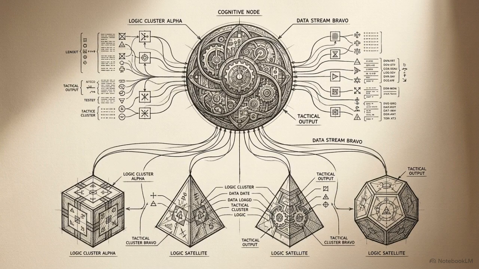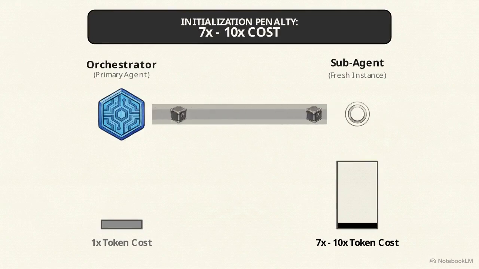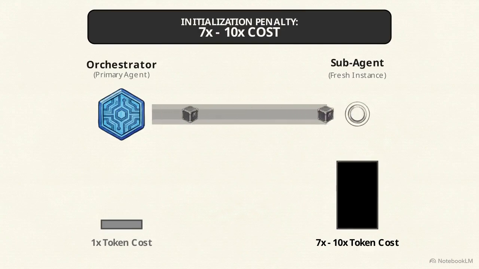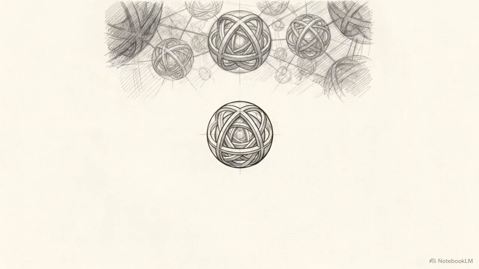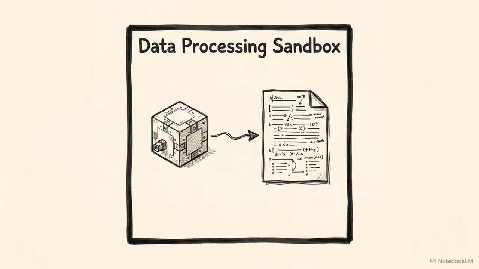The ultimate power user workflow involves orchestrating multi-agent systems to handle complex, sprawling codebase refactors. But spinning up these networks triggers a massive initialization penalty. As this visual indicates, deploying subagents costs roughly 7 to 10 times more tokens than running a standard single-agent session. Every new subagent wakes up completely isolated from the main thread. It is forced to instantly reload the full, heavy suite of system tools and context from zero. To control these costs, subagents must be restricted exclusively to isolated one-off tasks, like heavy data processing or deep repository research.